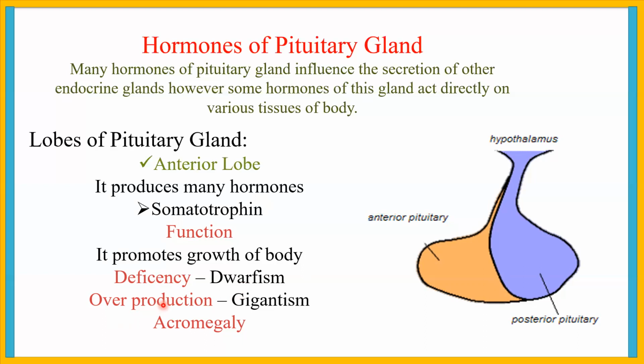Overproduction. If somatotrophin is excessively produced during growing age, then it leads to gigantism, in which an individual becomes very tall and overweight.